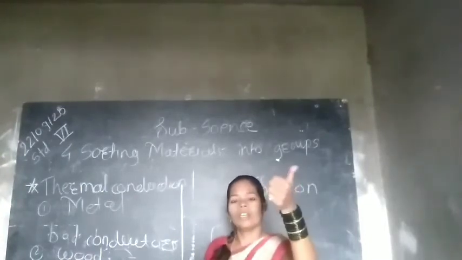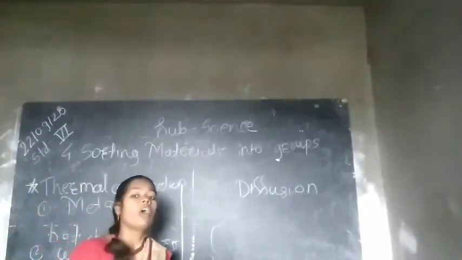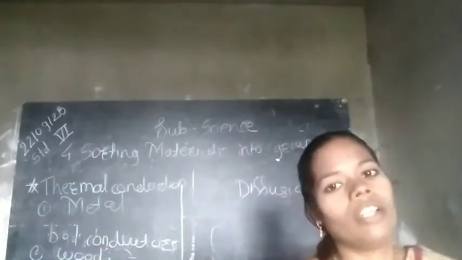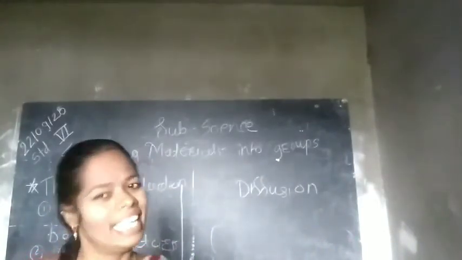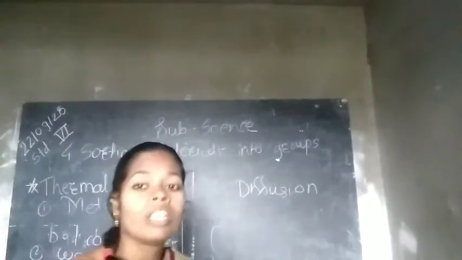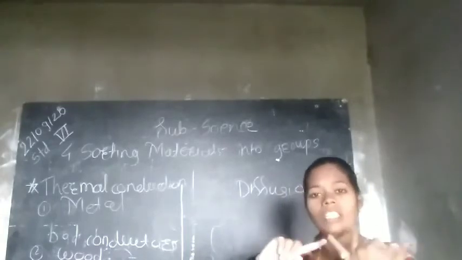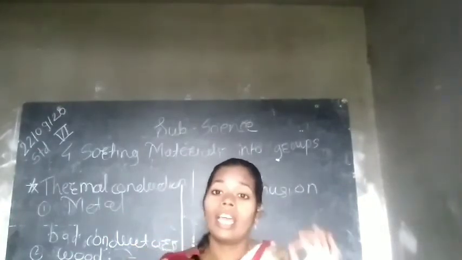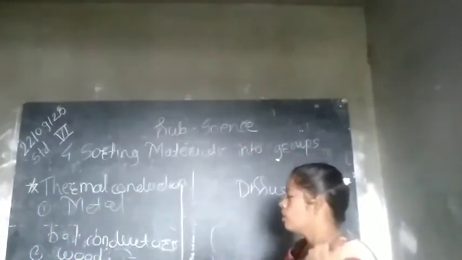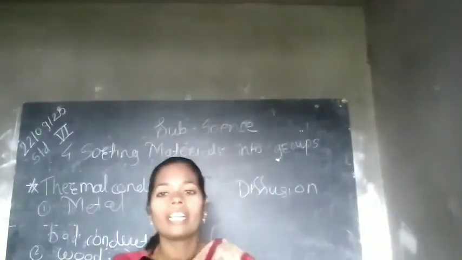Is it clear? Now the reverse, bad conductors. The materials which do not conduct or carry electric current or electricity are called bad conductors. Are you familiar with examples of bad conductors? Yes, plastic, wood, rubber. Yes or no? Yes, because materials like plastic, rubber and wood do not allow electricity to pass through them, so they are bad conductors of electric current. Is it clear?